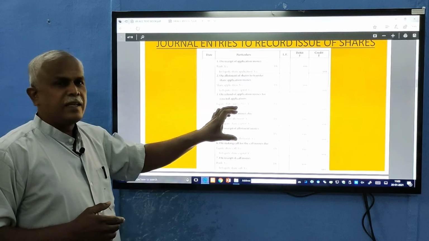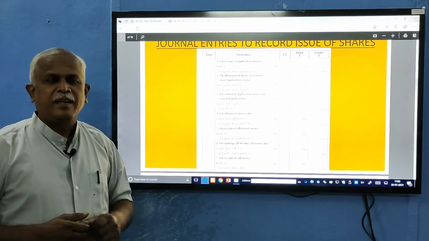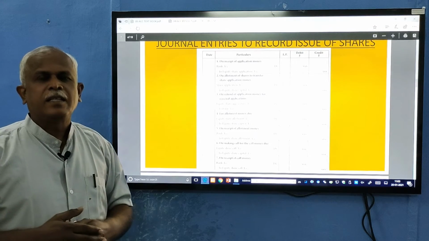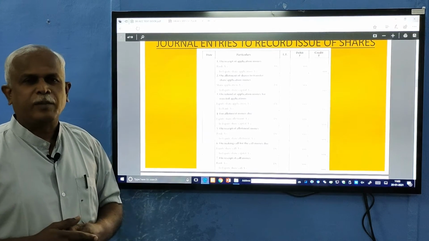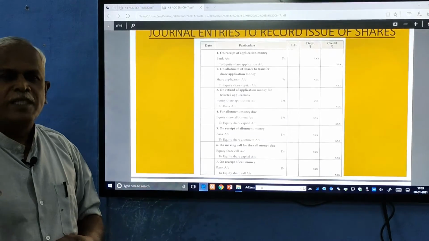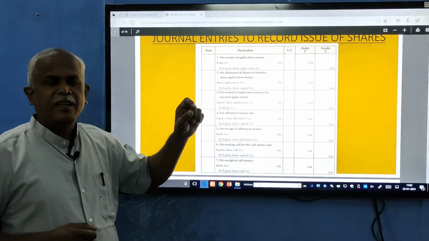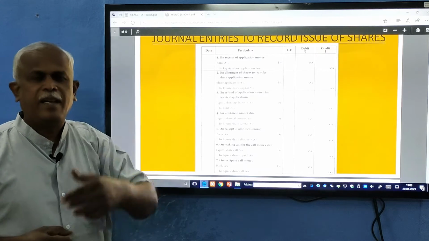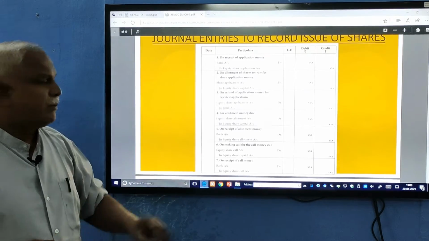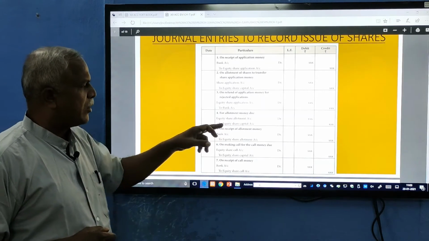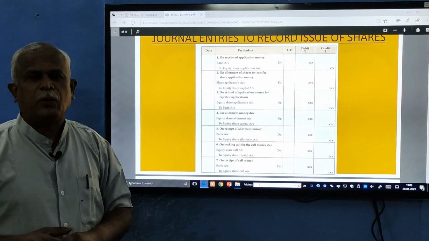So for getting the second installment, the company gives a share allotment letter to him. How many shares he has applied for, how much he has to now pay as the second installment. When the letter is made and money is expected from him, the entry equity share allotment account to equity share capital account is made.